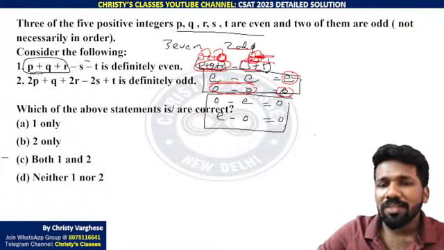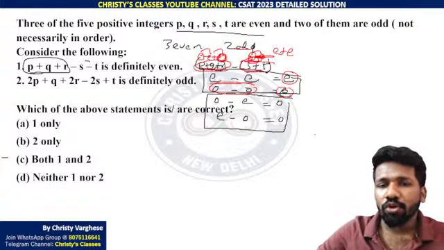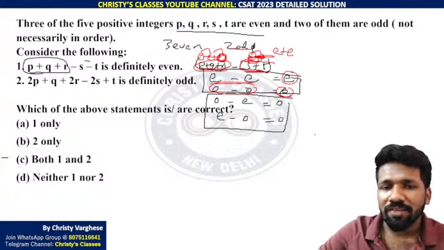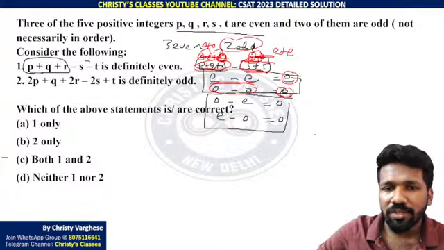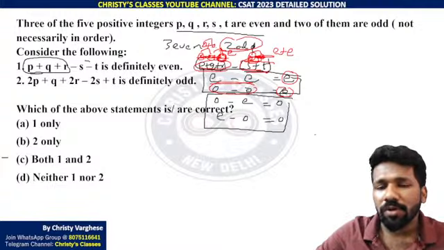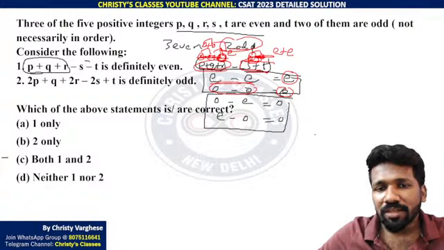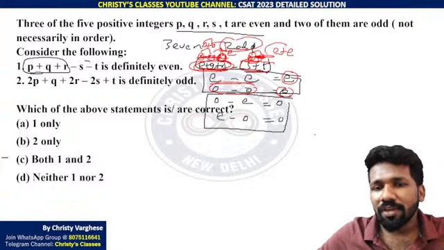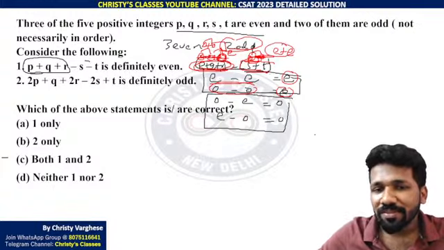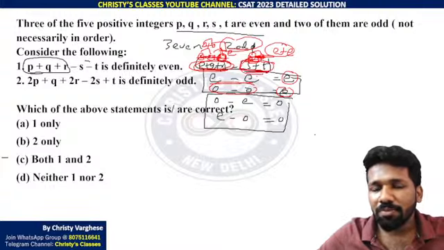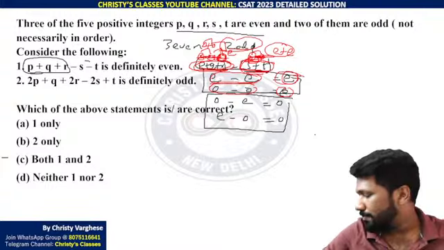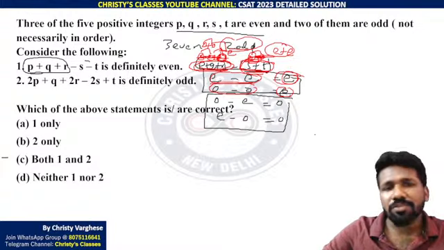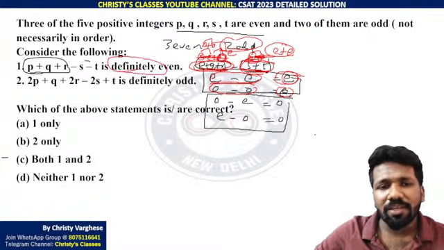What if both of these are even? The second group S plus T, both of them are even. Then 2 of these will be odd, because total 2 odd should be there, and 1 will be even. Odd plus odd, even plus even, that means this group is going to be even. Even plus even is again even. Even minus even is even only. That means whatever be the case you take, this will definitely be even.